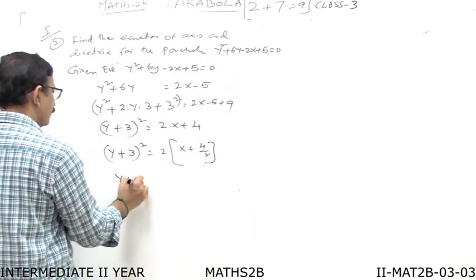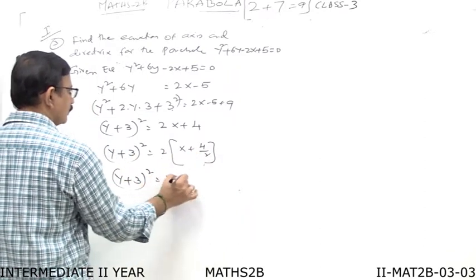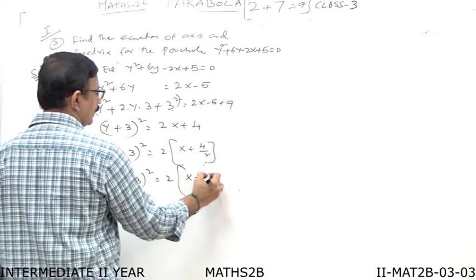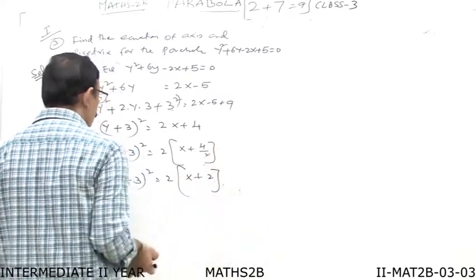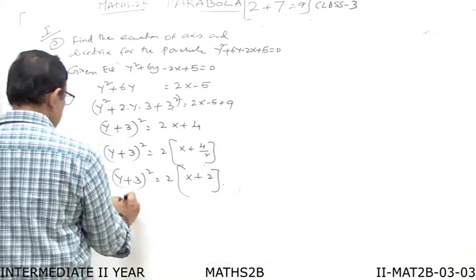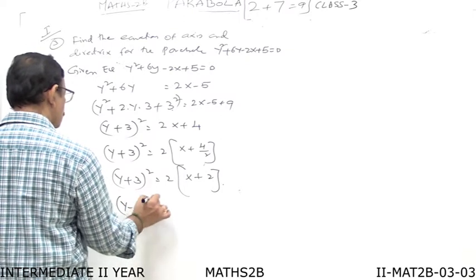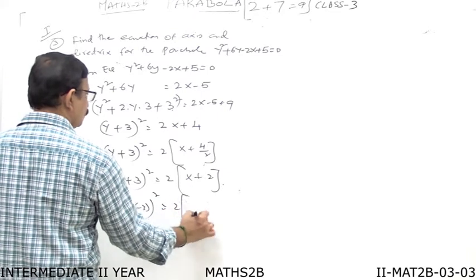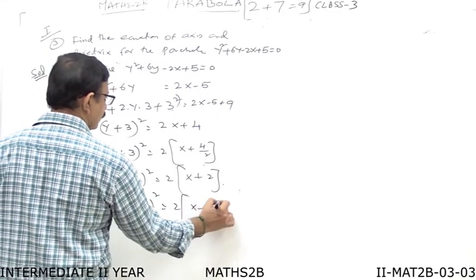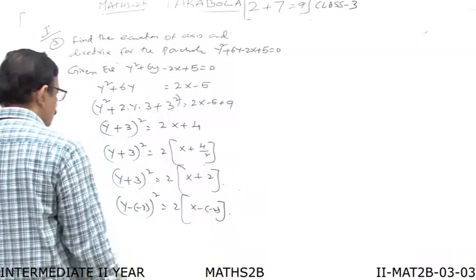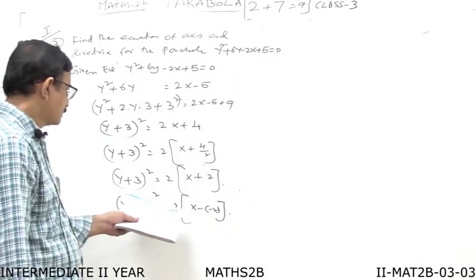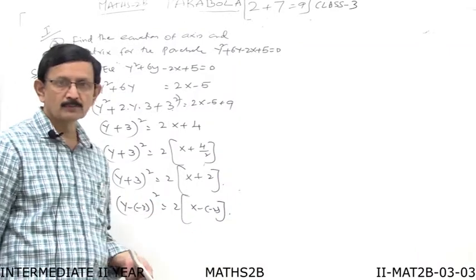So (y plus 3) whole squared is equal to 2 into (x plus 2). Now let us write it like this: (y minus of minus 3) whole squared is equal to 2 into (x minus of minus 2). Minus into minus becomes plus, and here also minus 2 becomes plus.